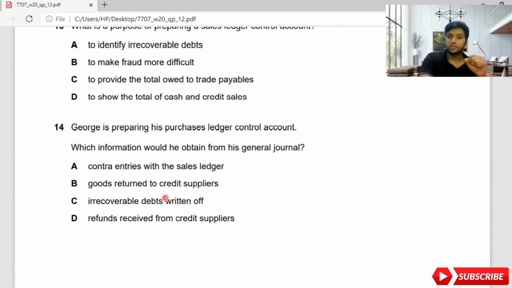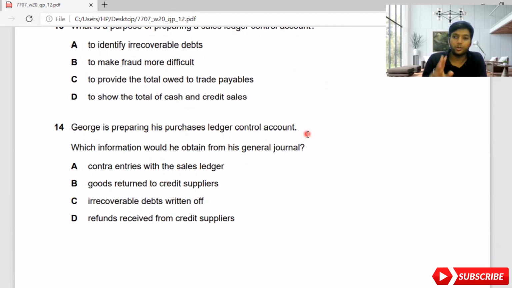Let's move on to George's adjustment. George is preparing his purchase ledger control account. Let him prepare his purchase ledger control account. We'll support him to do this in a much better way. So let me ask George. George is saying, which information would he obtain from his general journal?